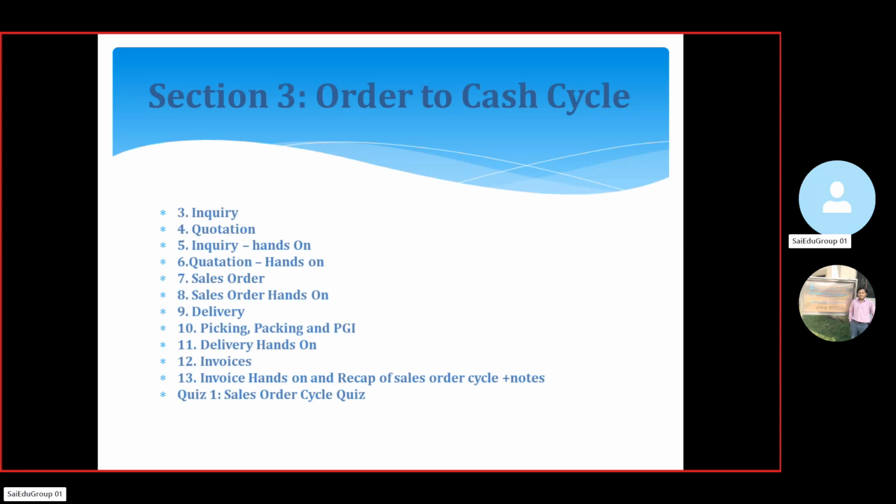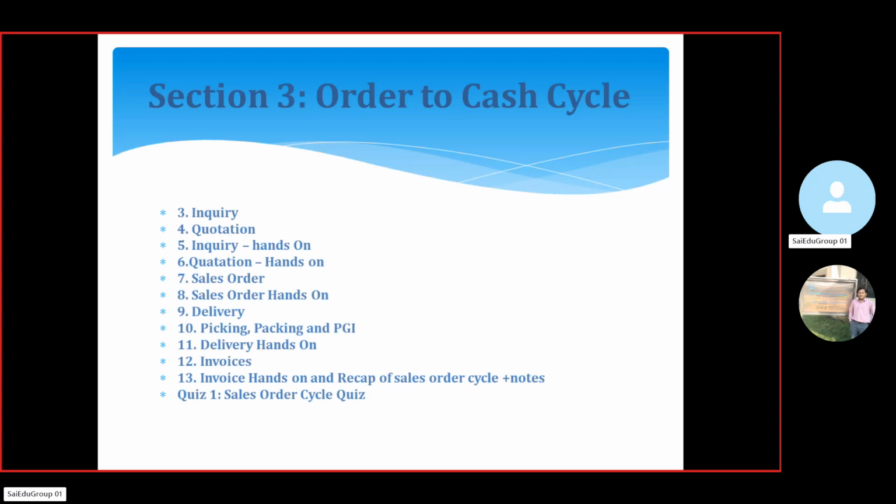Then next we are going to discuss delivery. In the delivery part, we will see how we are going to do picking, as well as packaging and PGI. Here we are going to provide the delivery with hands-on. We'll give some theoretical explanation of what picking and packaging are and all those things.